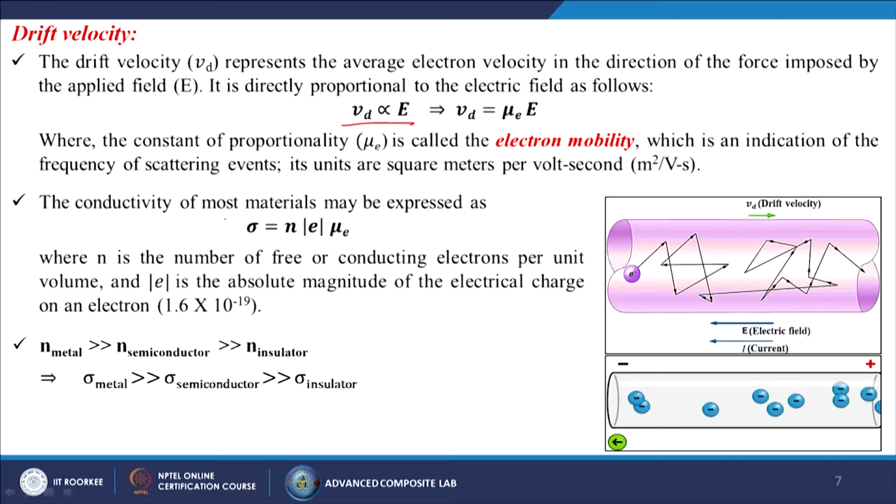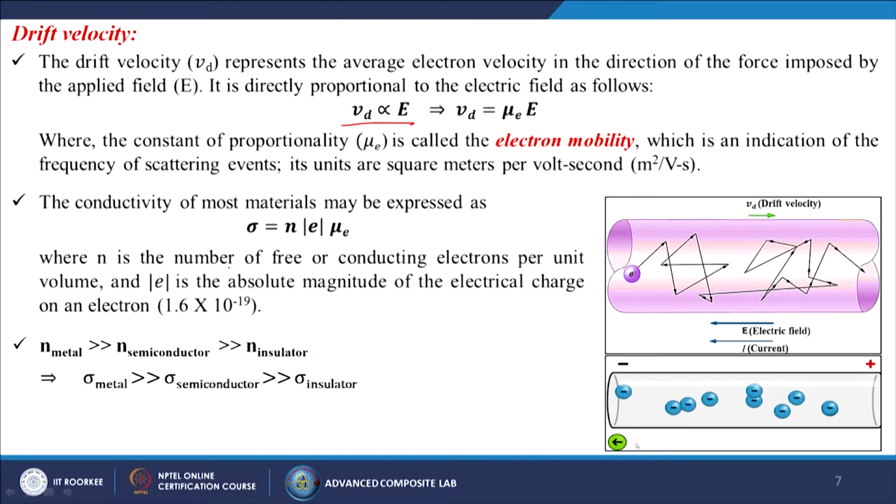The conductivity of most materials may be expressed as sigma is equal to n e mu_e, where n is the number of free or conducting electrons per unit volume, and e is the absolute magnitude of the electrical charge of an electron, that is 1.6 times 10 to the power minus 19 coulombs.